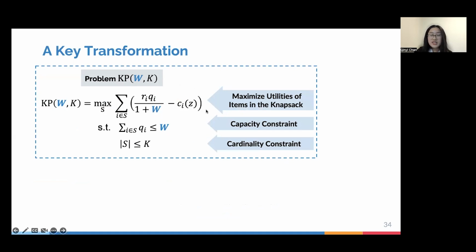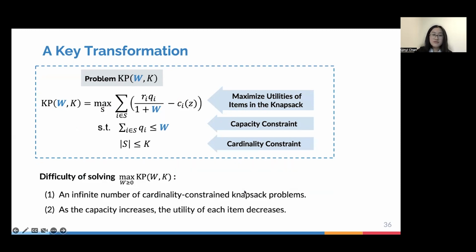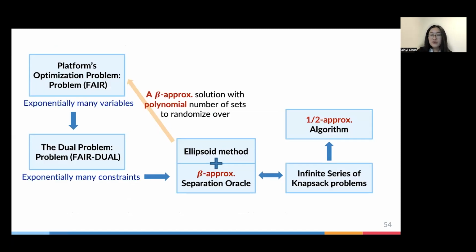where the utility of each item is going to depend on the capacity level W. And we show this very interesting theorem that says the maximization problem that we care about is basically equivalent to the maximization of those knapsack problems for all W greater than or equal to 0. But solving these is also challenging because on one hand, there are an infinite number of them. On the other hand, when this capacity level W increases, the utility decreases. So we don't really know for which W we are attaining the maximum. And that's the challenge that we tackle in the design of our approximation algorithms.